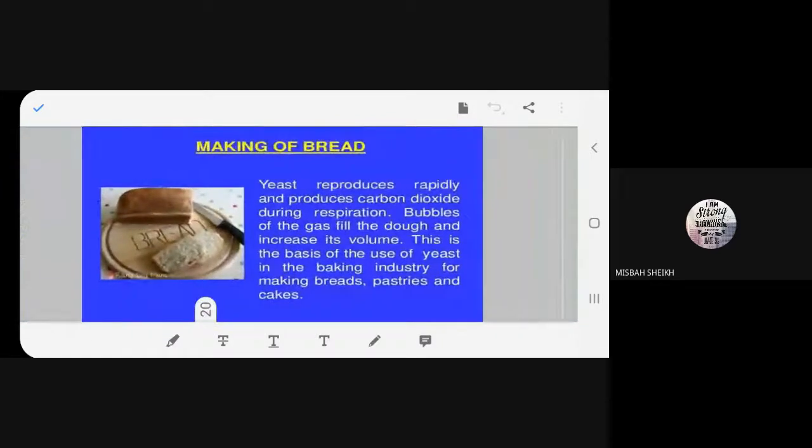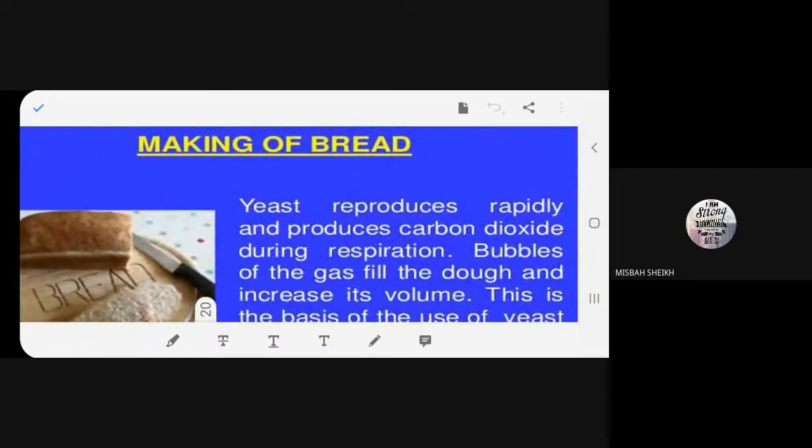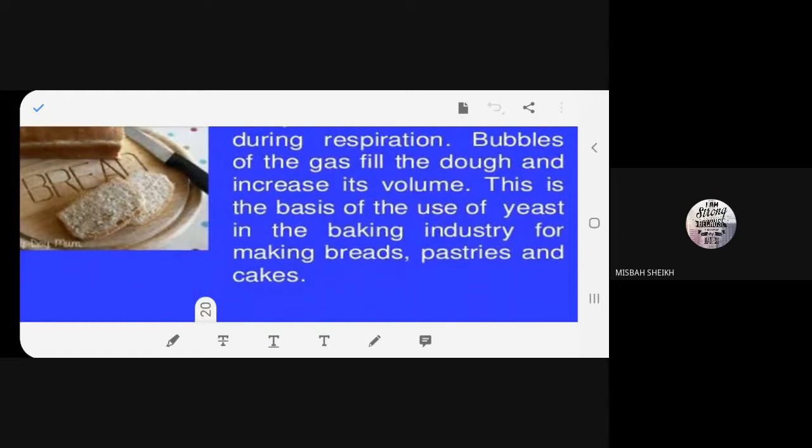Next is making of bread. Again, usefulness of microorganism. Read, beta. Yeast reproduces rapidly and produces carbon dioxide during respiration. Bubbles of the gas fill the dough and increase its volume. It is the basis of the use of yeast in the baking industry for making breads, pastries, and cakes.